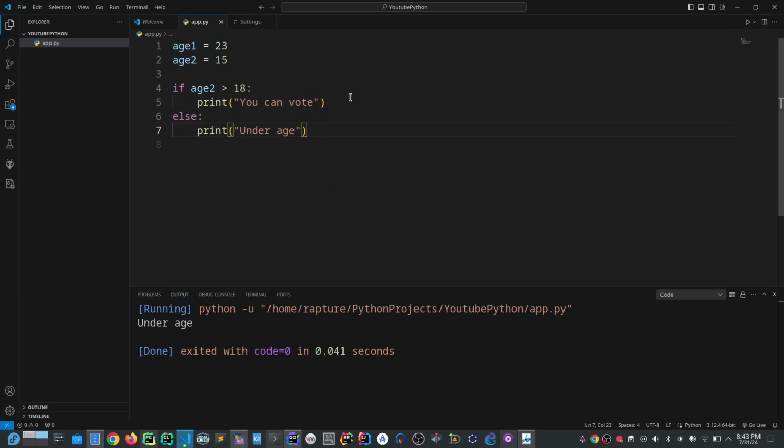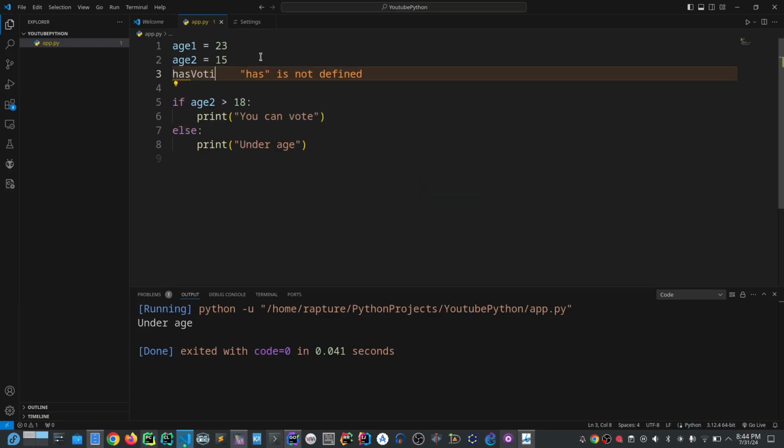Now let's try again. Maybe our next one can also check the next statement, maybe a voting card, for example, if it is true. Or let's just check elif before we go into that.